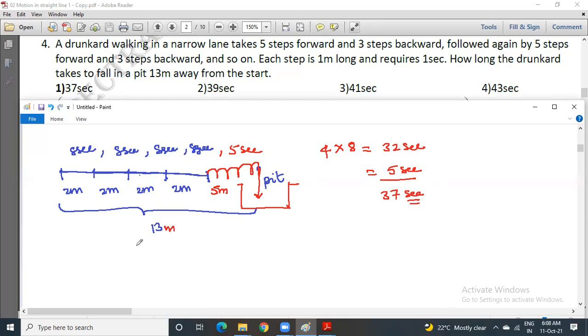In the previous AIIMS question papers, they mentioned it as 11. To cover 11 meters, you stop after taking only 3 phases, because if you take 3 phases, he will be able to cover 6 meters, and 6 plus 5 meters will be 11 meters. To cover 6 meters, he will require 3 times 8 seconds, which is 24 seconds, plus 5 steps, for 5 steps 5 seconds. So therefore he will require 29 seconds. Or you can also say 37 minus 8, which is 29 seconds.